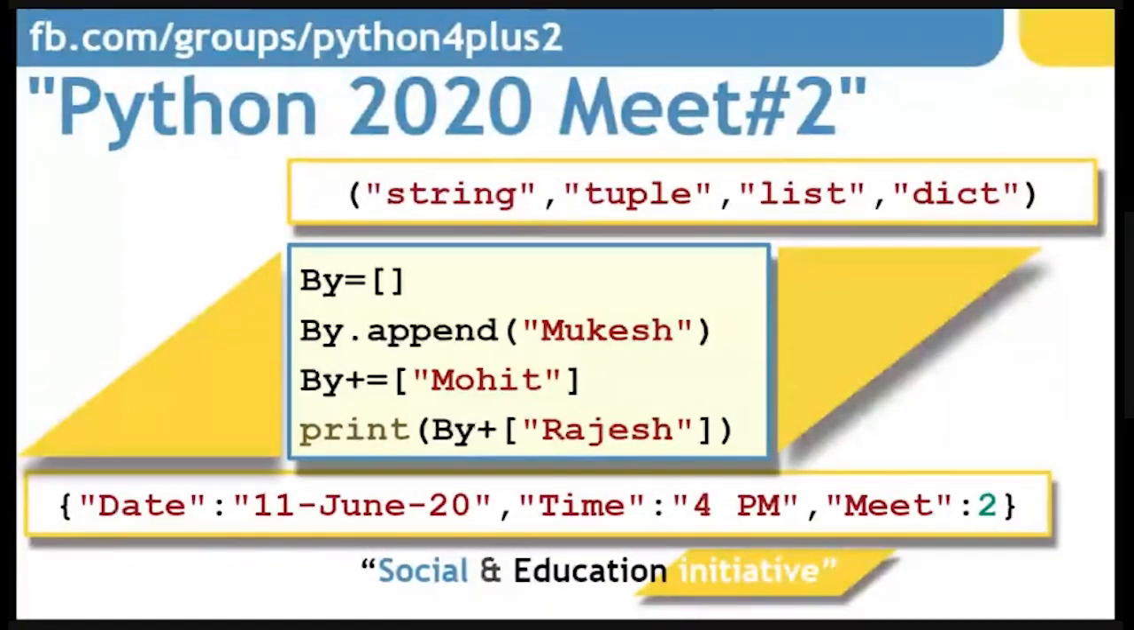In the last rectangular box, you can see I have given an example of a dictionary where the date is associated with 11th June 20, is associated with 4 p.m. and the count of meet is 2. So this title slide itself is complete to explain all these 4 topics. However, we'll now move in depth.